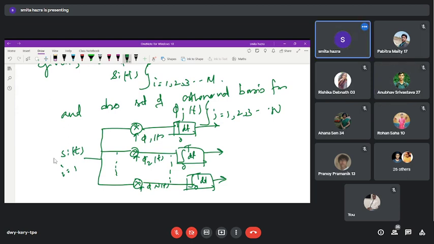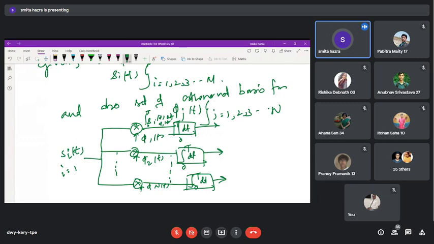Now, following the indices i, s_i(t) into phi_1(t), you take the product, and then integrate s_i(t) phi_1(t) dt.